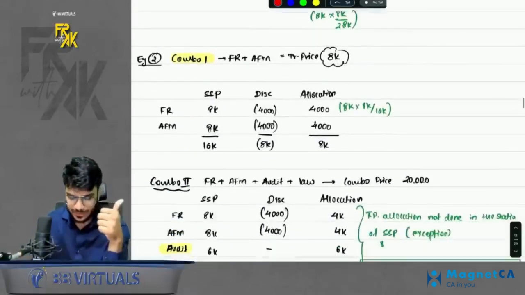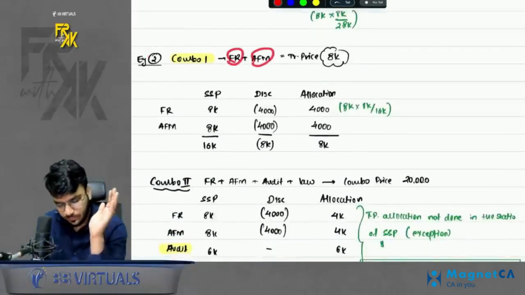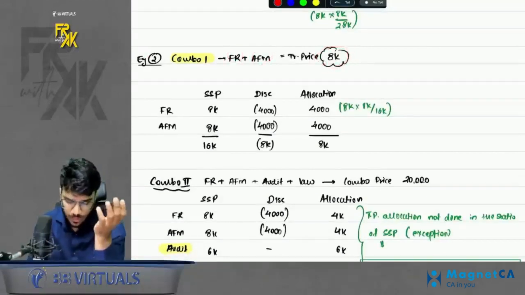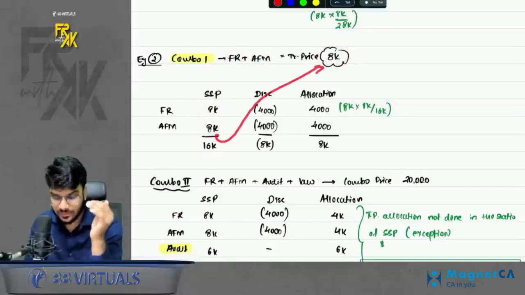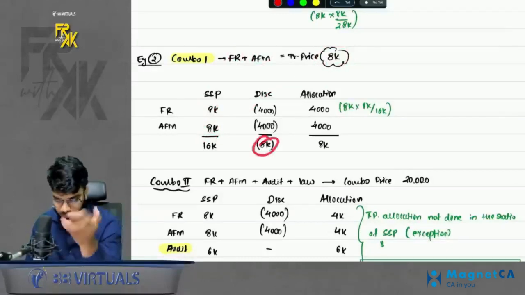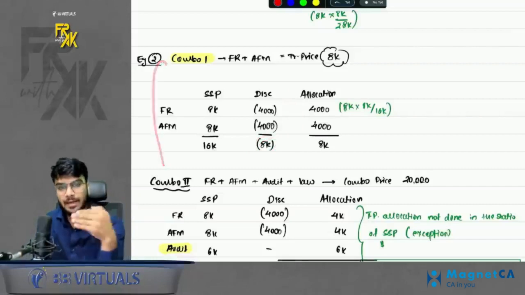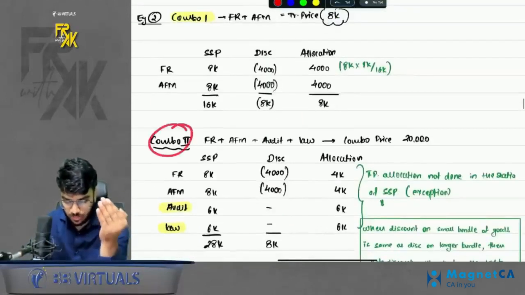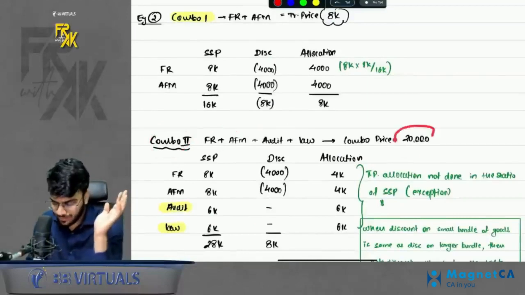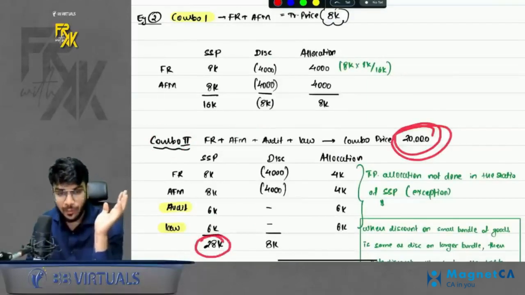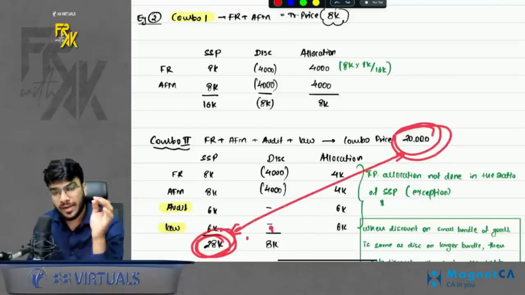First, done. Second example, let's say you are selling a combo of only FR and AFM for rupees 8,000. If you see individually, they are worth 16,000, but you are selling only for 8,000. That means you are giving a discount of 8,000 rupees. You allocate between the 2 products. Continuing with the same example, assume that you also sell one more combo, a combo of 4 subjects, FR, AFM, audit, law. You sell for 20,000. If you see the SSP, it is coming to 28,000. How much discount did you give? You are giving a discount of 8,000 only.